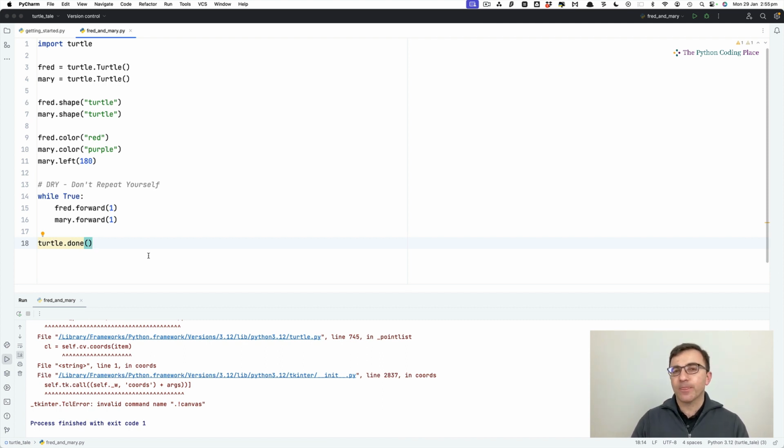I would like that when Fred reaches a certain point of the screen, I'm going to say I want this loop to end. So I no longer want it to be forever. I could take Fred or Mary, right? At the moment they're moving at the same speed. So when one of them reaches a point on the screen, the other one will also have reached the same point on the screen. Good.